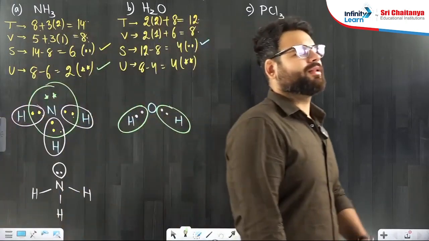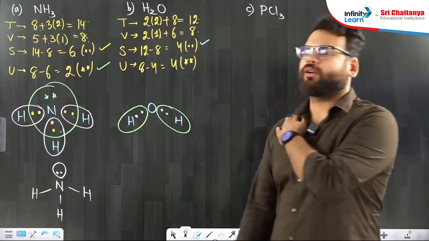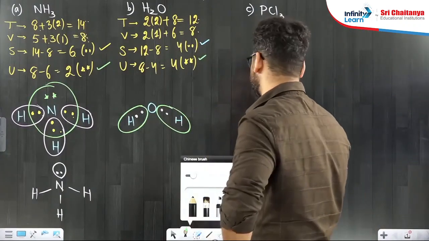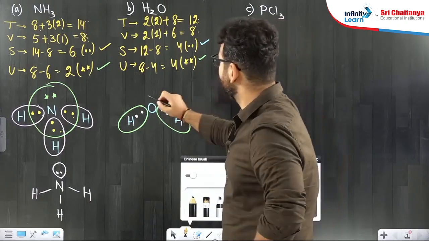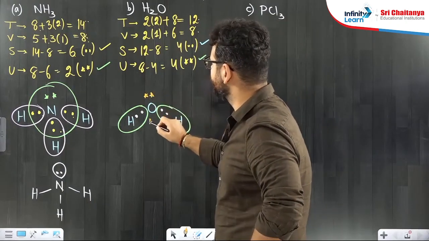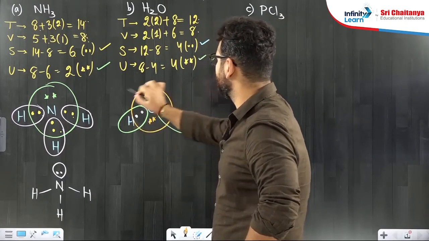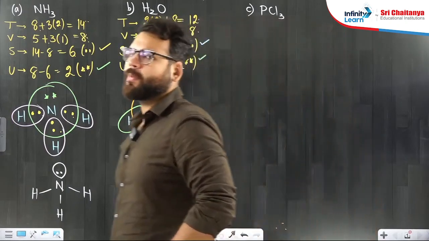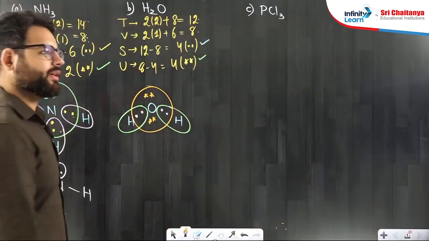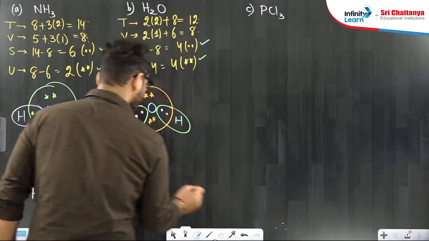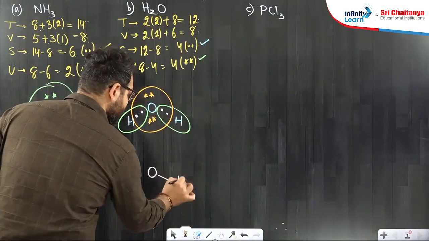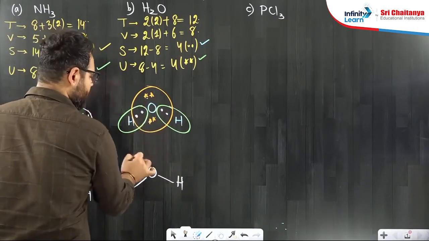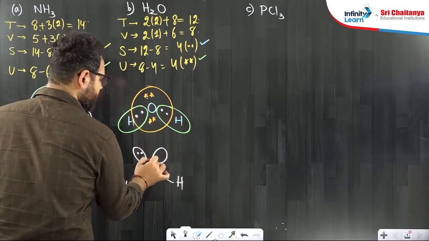Oxygen, are you happy? Oxygen says, no, I am not happy. I have only 4 electrons. That means unshared electrons I will only give to oxygen. Start giving unshared electrons. 4 are there. 1, 2, 3, 4. Oxygen says I am very happy now. 8 electrons. So finally the structure becomes oxygen singly bonded with this hydrogen, singly bonded with this hydrogen, one lone pair, one more lone pair, 2 lone pairs on the oxygen.